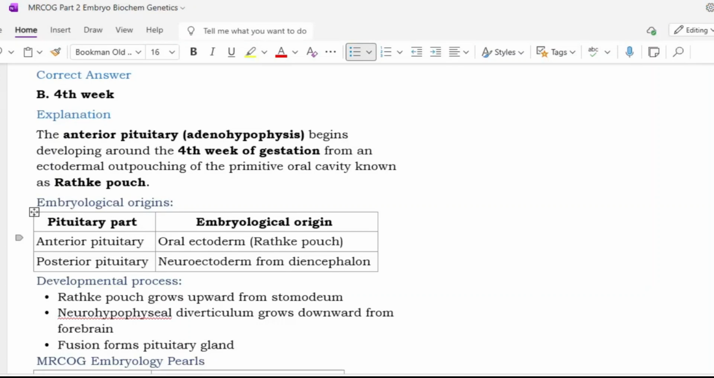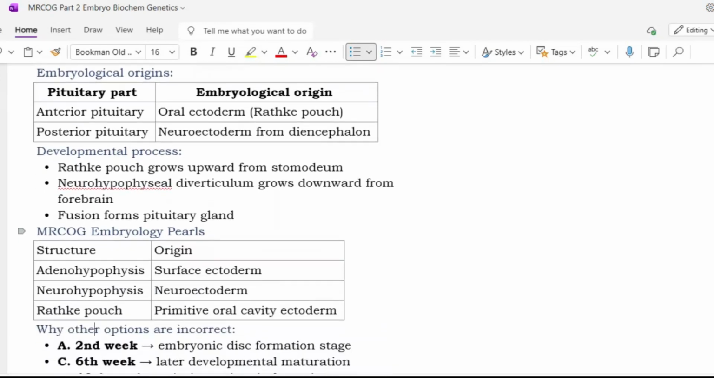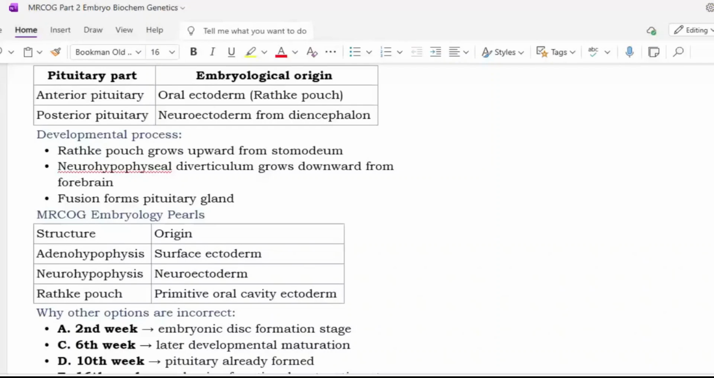Okay. So the developmental process: Rathke's pouch grows upward from the stomodeum, and the neuropharyngeal diverticulum grows downward from the forebrain. Then fusion forms the pituitary gland. So structure and their origin: adenohypophysis, surface ectoderm; neurohypophysis, neuroectoderm; Rathke's pouch, primitive oral cavity ectoderm.